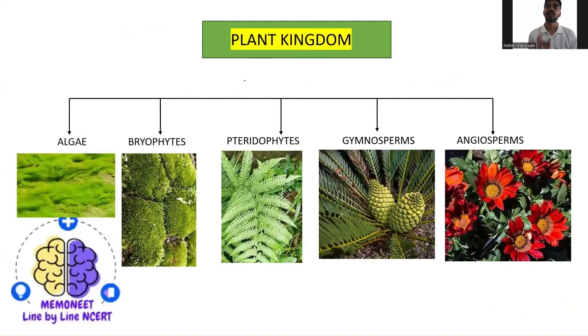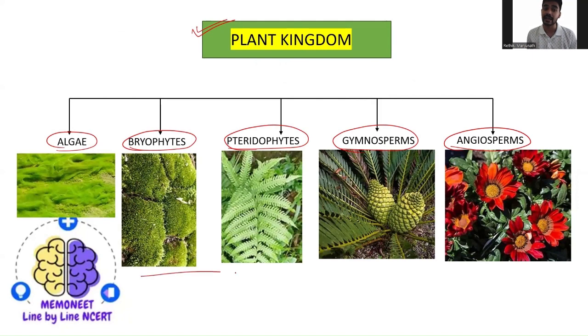So yeah, we know the five kingdom system of classification. Among the five kingdom system of classification, the plant kingdom is one, right? Again, this plant kingdom has some groups. So totally we have five groups in the plant kingdom. The first one is algae, then bryophytes, pteridophytes, gymnosperms, angiosperms. See, I have been highlighting these because you can see the variations in the diagram.